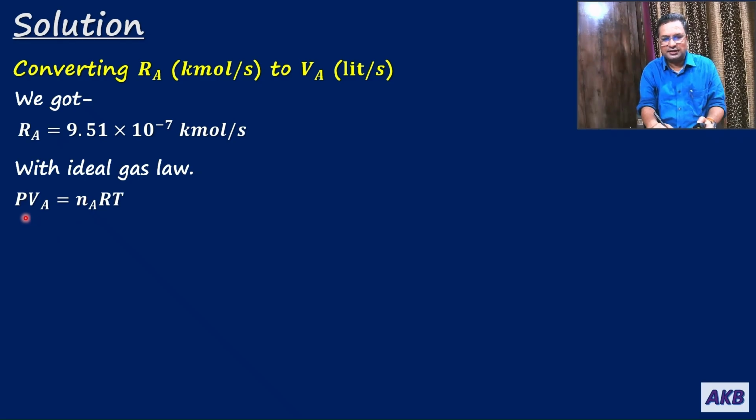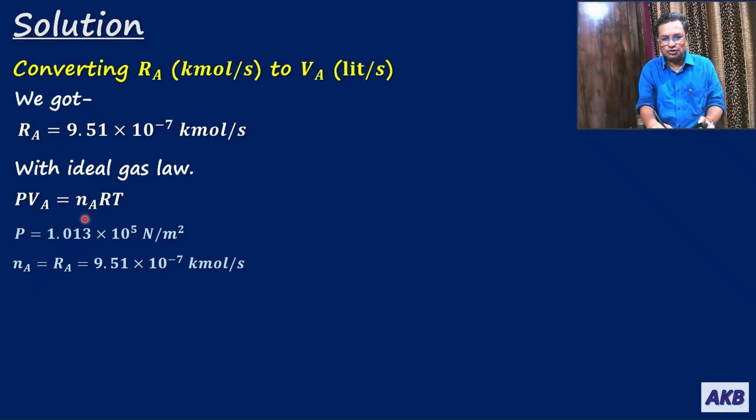So in this case, the ideal gas law will be P into Va equal to Na into R into T. In this case, P is the total pressure, which is 1.013 into 10 to the power 5 Newton per meter square. Then Na in this case is the number of moles of N-propanol, which is nothing but Ra, because we have this value. So it is 9.51 into 10 to the power minus 7 kilomole per second.